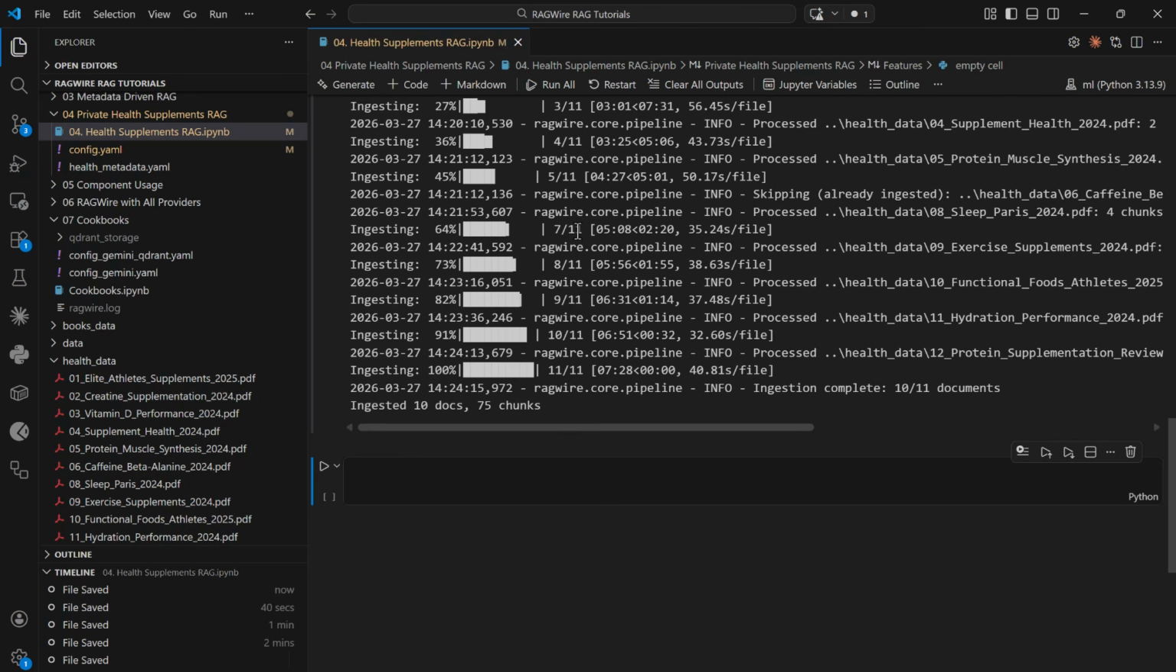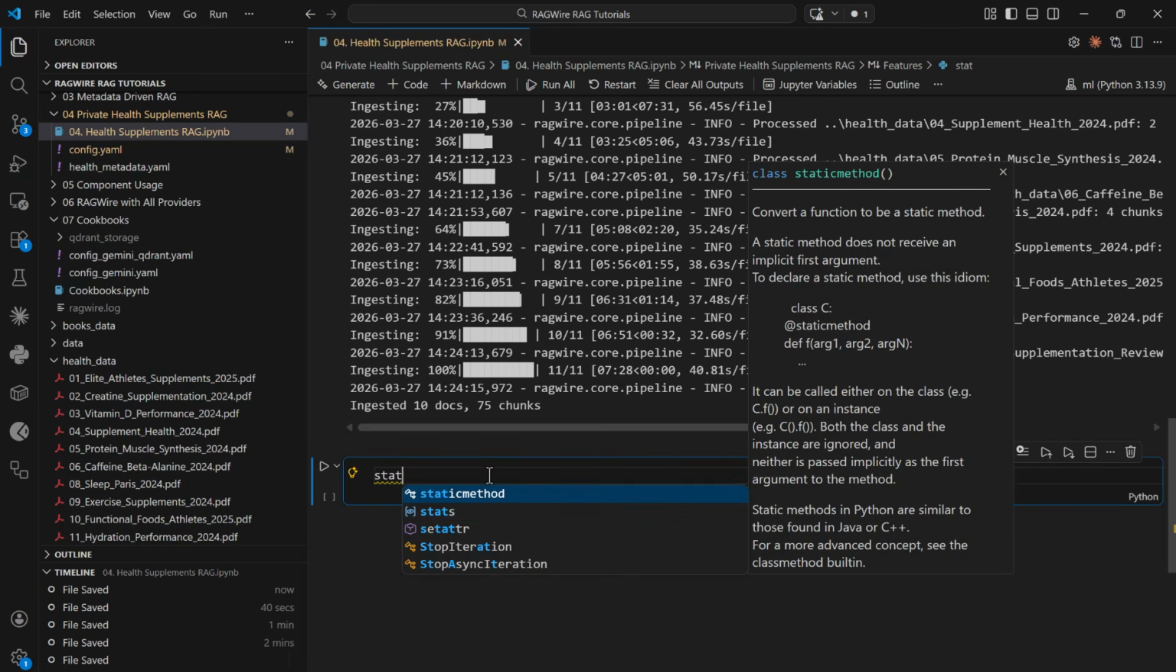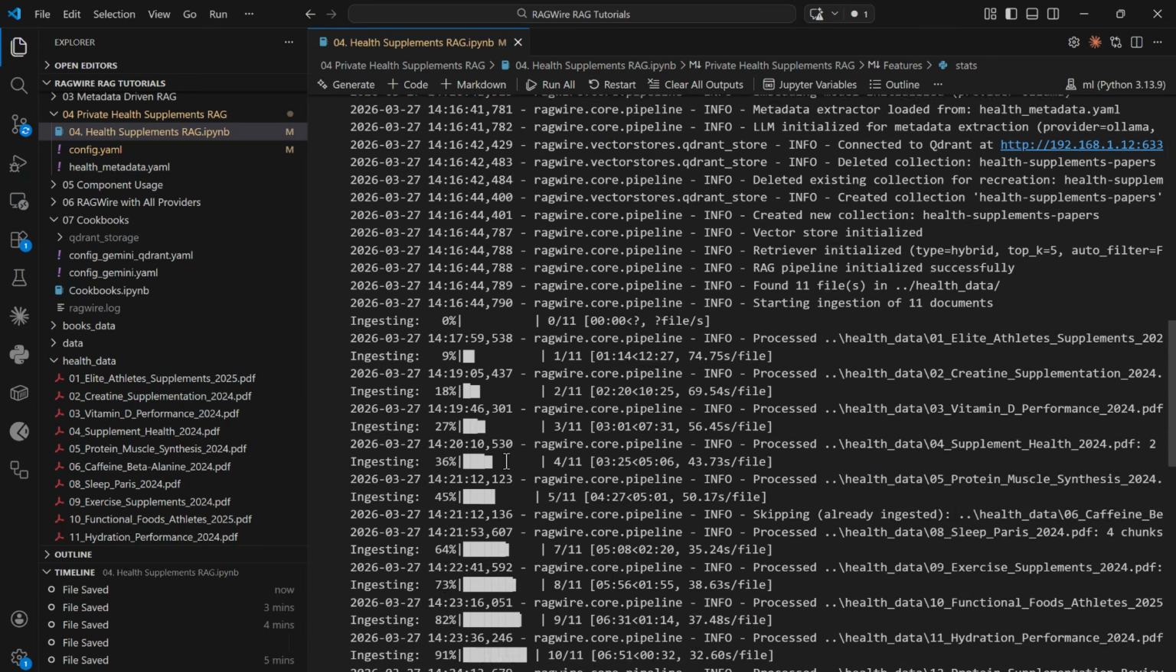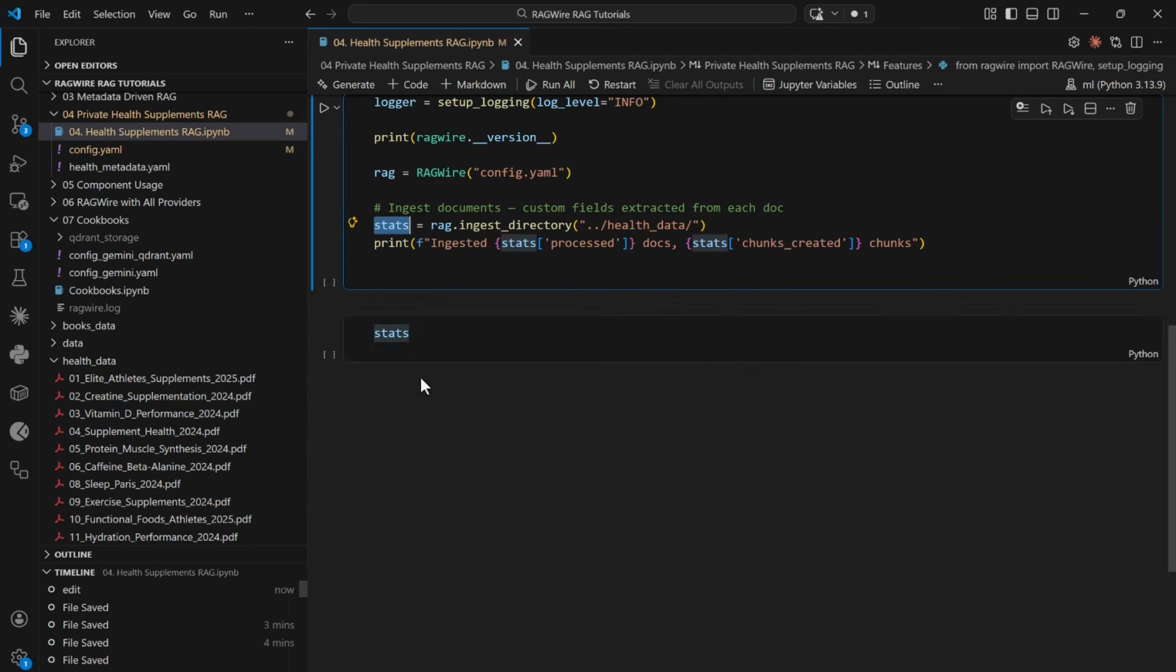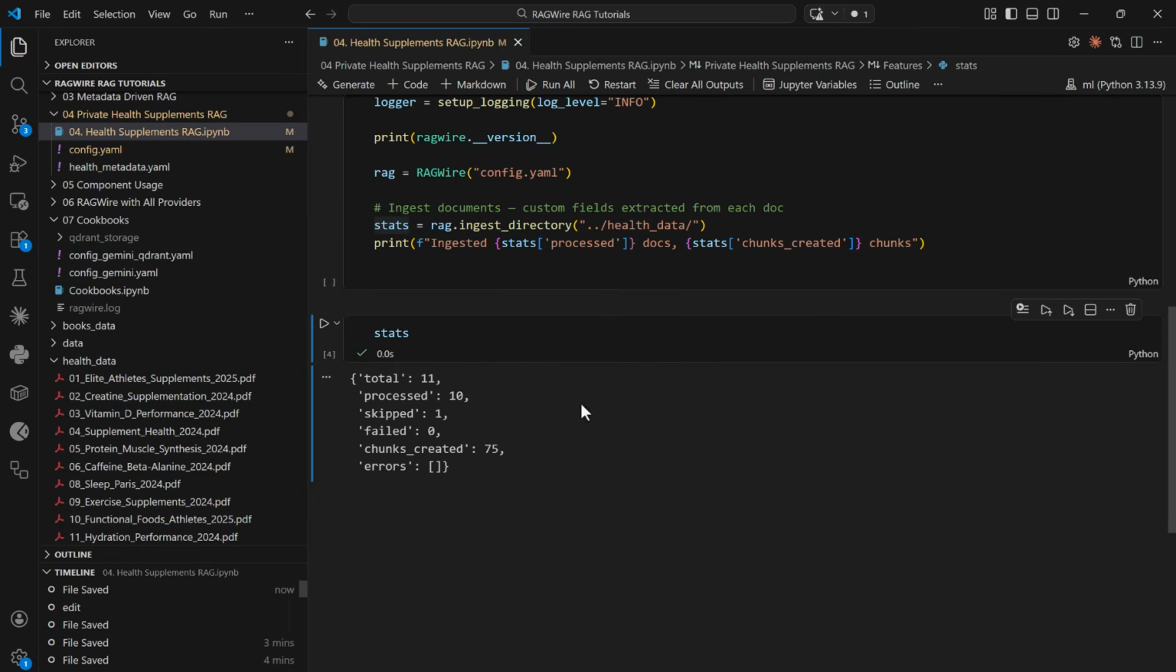Now it is time to implement our final part. But before that, let's go ahead and see what the stats are. You have the stats, which we had stored inside the stats variable. Let's clear the output so that we have a clear output. We have a total of 11 documents, and the total chunks ingested there are 75 chunks.